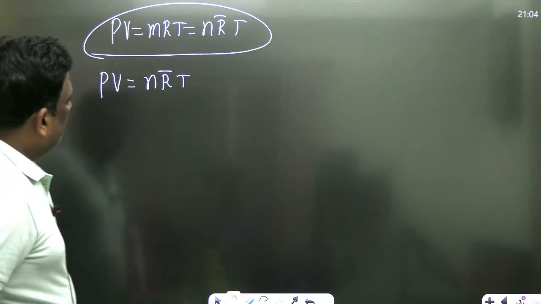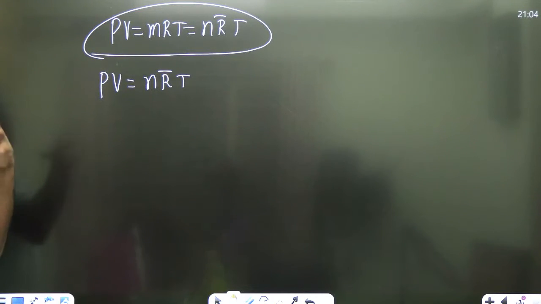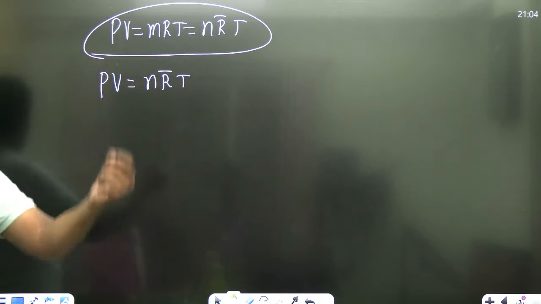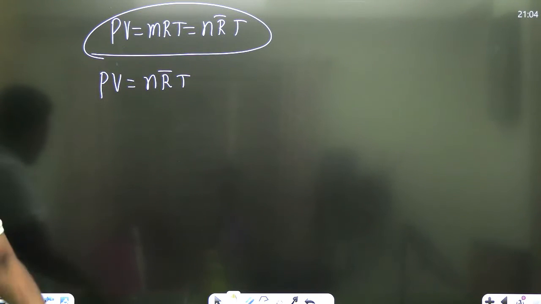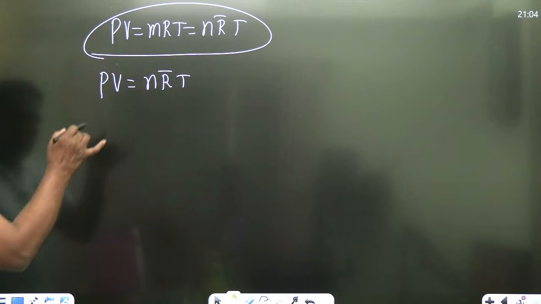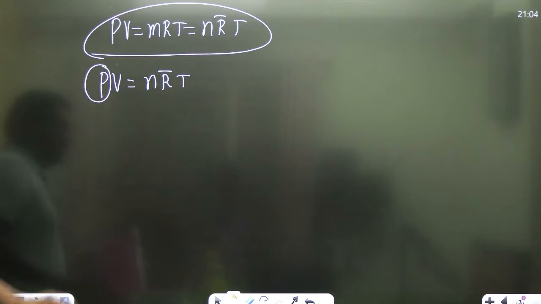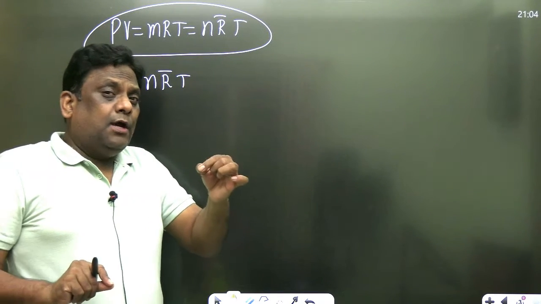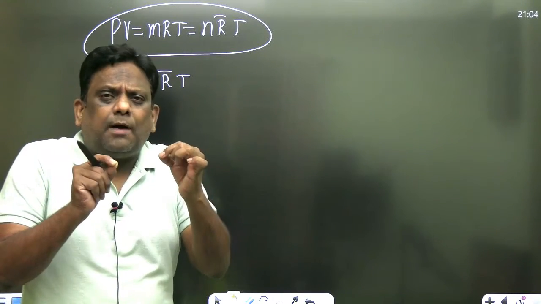Now, my dear students, this is under ideal conditions. That is, the volume occupied by gas molecules is negligible compared to the volume of the container. There is no force of attraction, but actually there is a force of attraction. When there is a force of attraction, you need to correct this term. And when the volume occupied by molecules is larger, it is not negligible. It is not a point mass.